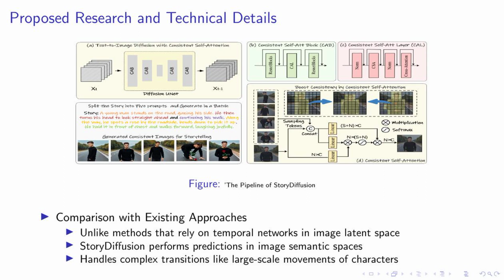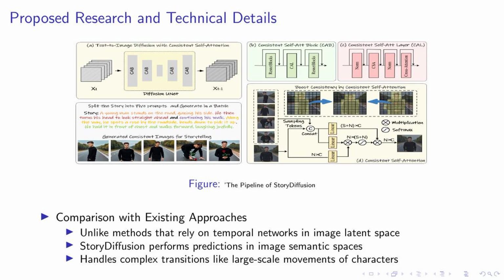Now, how does story diffusion stand out from existing approaches? Well, unlike other methods that rely on temporal networks in image latent space, story diffusion performs predictions in image semantic spaces. This key difference allows story diffusion to handle complex transitions, such as large-scale movements of characters, with greater ease and accuracy. This is a significant advancement in the field, as it opens up new possibilities for generating more dynamic and realistic videos. So, in essence, story diffusion is not just about creating consistent images, but also about making the transition from images to videos more seamless and effective.